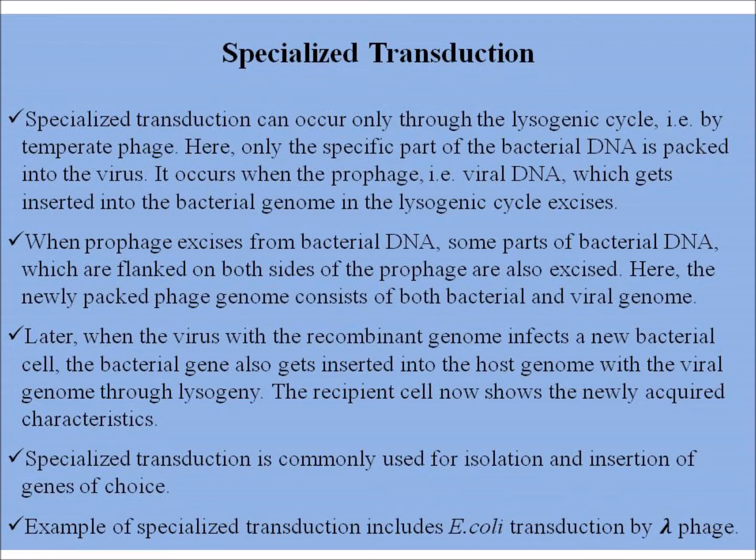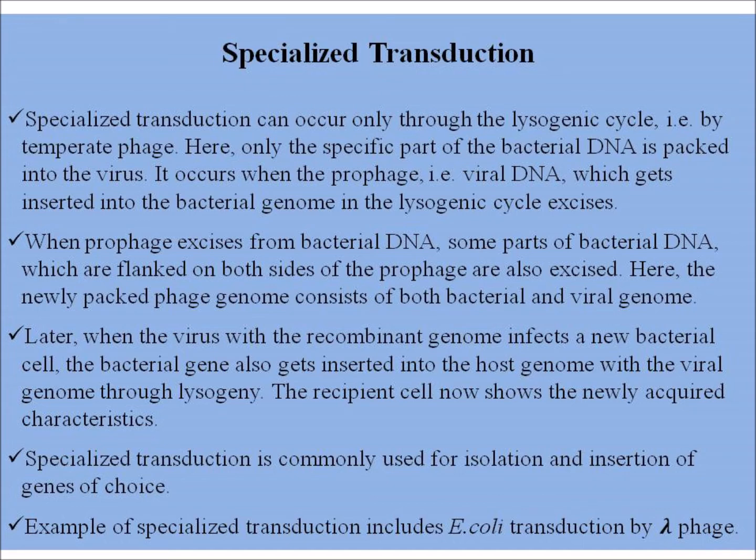Here, only a specific part of the bacterial DNA is packed into the virus. It occurs when the prophage, that is, the viral DNA which gets inserted into the bacterial genome in the lysogenic cycle, excises. When the prophage excises from the bacterial DNA, some parts of the bacterial DNA which are flanked on both sides of the prophage are also excised. Here, the newly packed phage genome consists of both bacterial and viral genome.